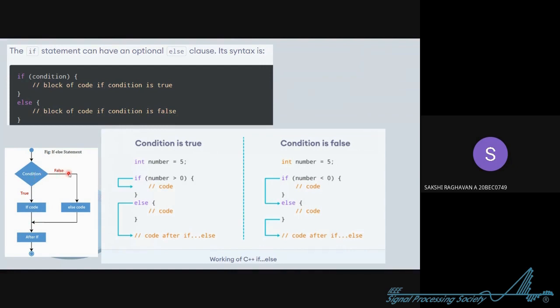When it is false, the compiler will follow this path and execute the body of else. After executing that, it will go and execute whatever portion of code is left after this if statement, and then the program will terminate. So this is if else.